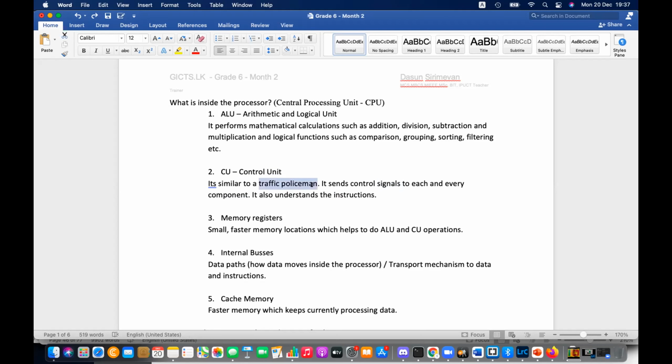It's the policeman inside the CPU. It does the signaling, signaling other components what to do and how to do it. Understood about this alerting component now? Yes, sir. It's the one telling the computer, okay, now input has arrived, take it. For example, when I plug a memory card or pen drive, my control unit will alert the operating system that there is a new drive. So it will prompt me with a message saying what to do. Have you seen that message when you plug a pen drive? Let me plug the pen drive and show you if you have not seen this.